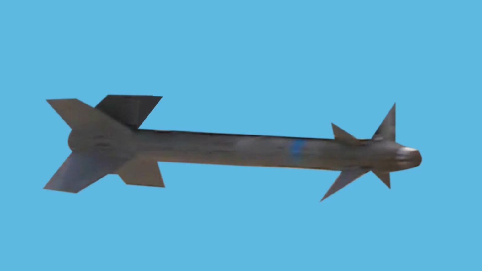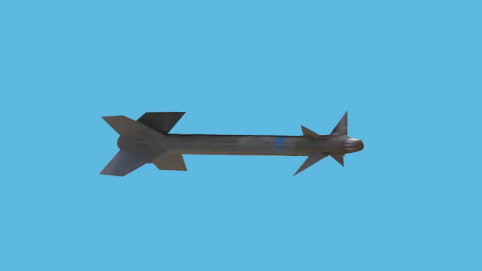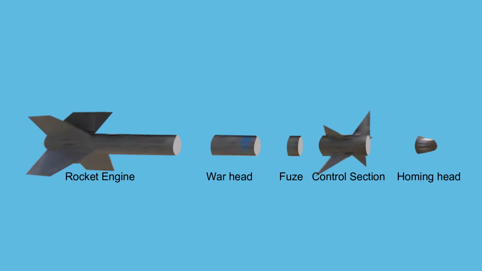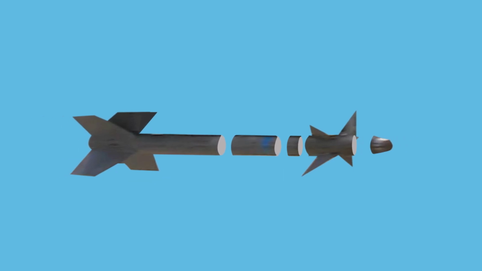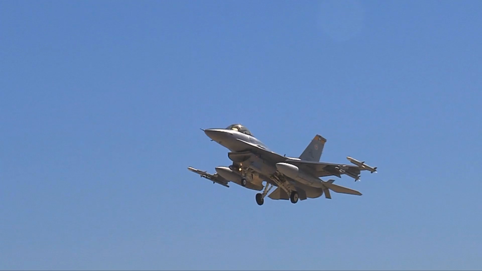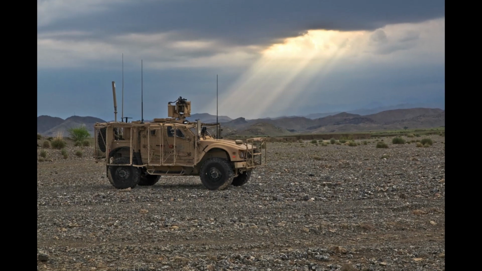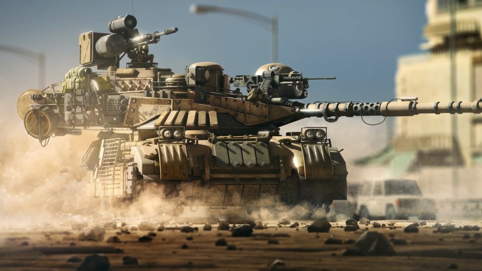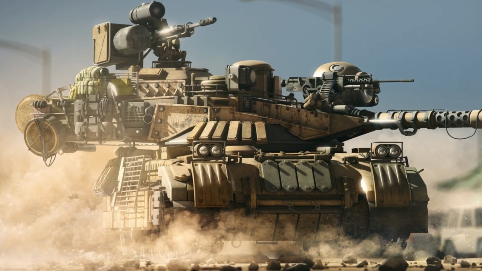The heat-seeking or IRS missile has five sections: the homing head, the control section, the warhead, the fuse section, and the rocket engine. Any source which produces heat produces IRS also. The homing head of a heat-seeking missile can detect the source of heat and also calculate its position with respect to the missile. The source of heat can be an aircraft engine in air, the engine of a vehicle on ground, or an artillery tank. All these have engines which burn fuels and produce heat, and they are potential targets in war.